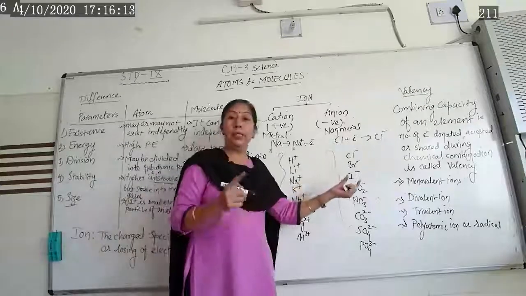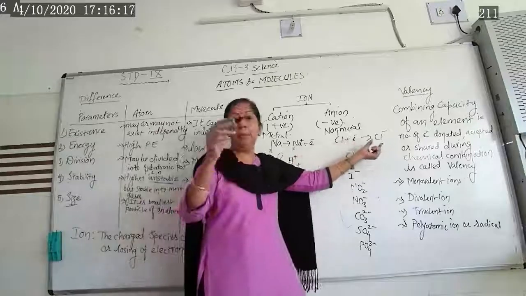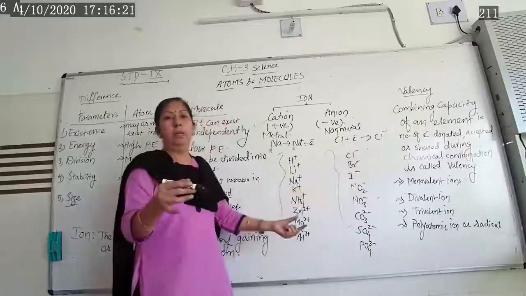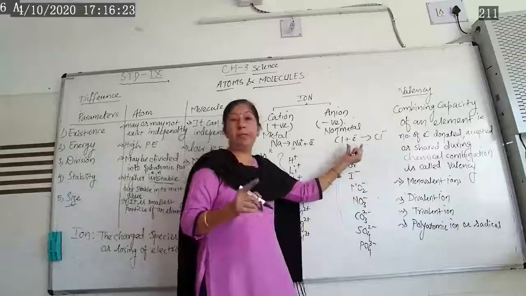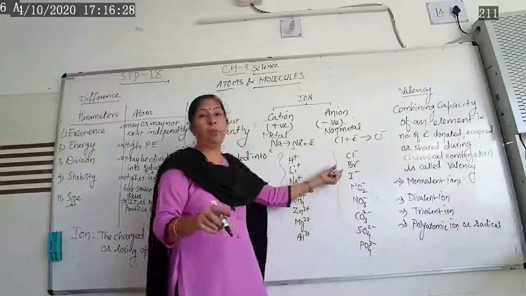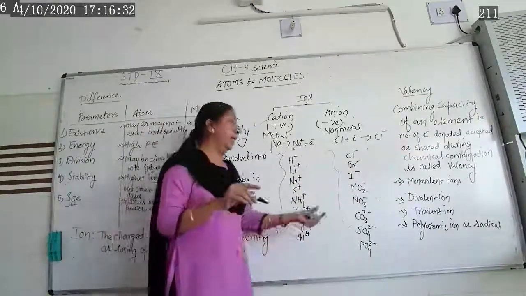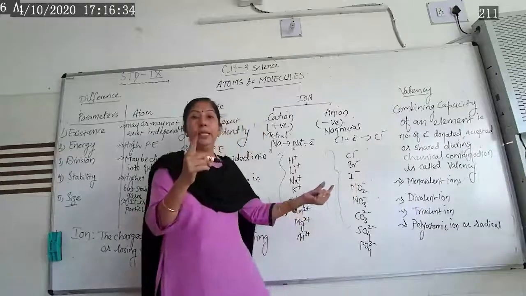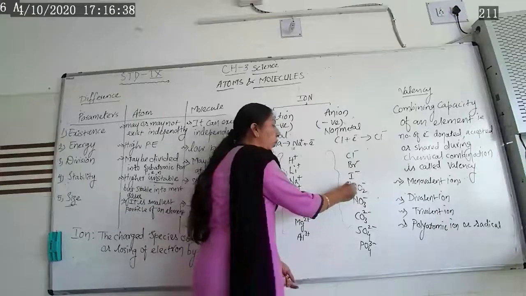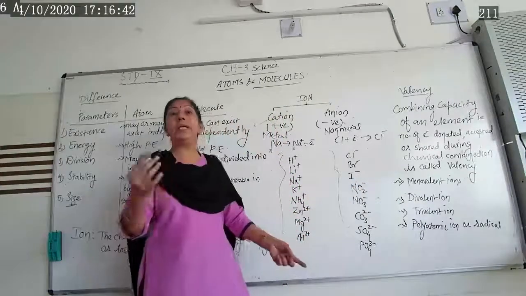Now chlorine has a tendency to gain 1 electron because 1 electron is less in its outer shell. So it forms a chloride ion. Same with bromine. It takes 1 electron and forms a bromide ion. Iodine takes 1 electron and forms an iodide ion. These are NO2, nitrite, a polyatomic ion.